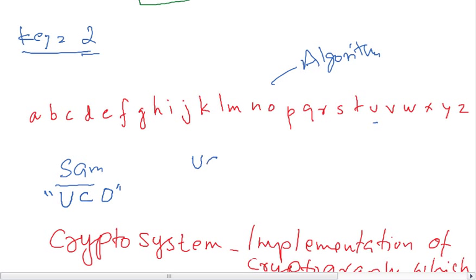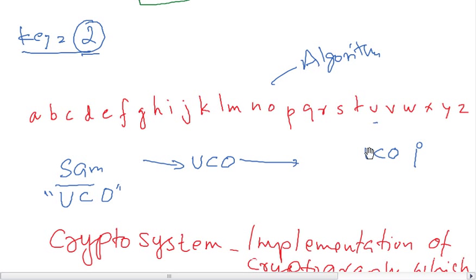The UCO is a cipher text which is going through the wire to the destination, and at the destination it is received as UCO. Then the destination person must have the same key which was used to encrypt the message. This destination person also must have this particular key in order to convert this cipher text into readable plain text.